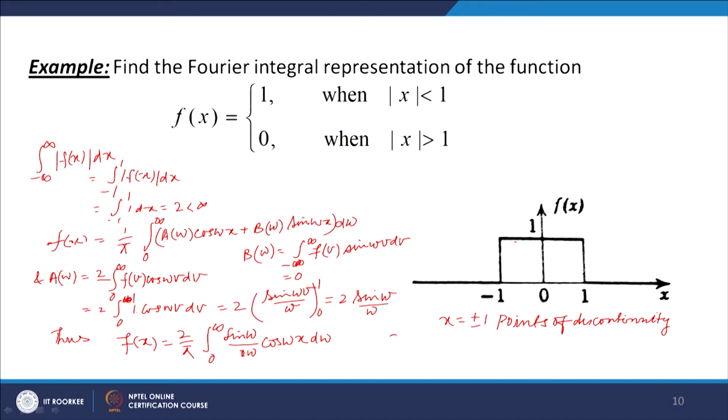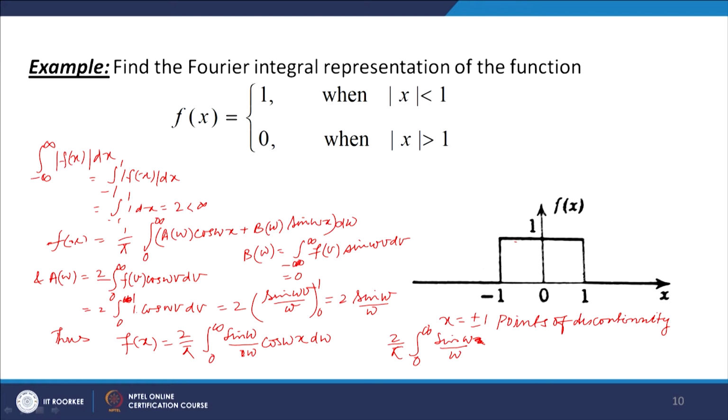So, we have 2 over pi times the integral from 0 to infinity of sin omega over omega times cos omega x, and when x is equal to 1, cos omega x is cos omega, and when x is minus 1, again cos omega x is cos omega.